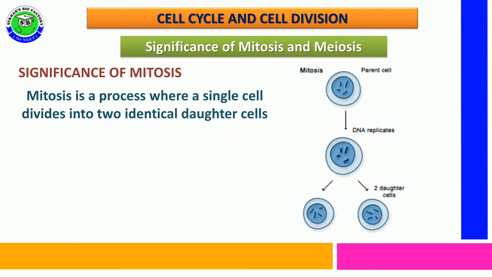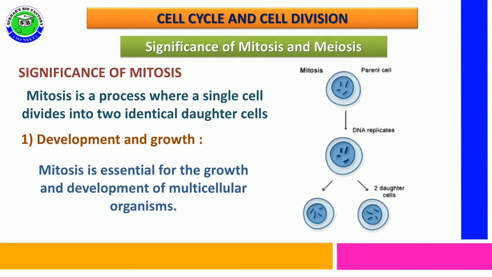Mitosis is a type of cell division. In this, a single cell can divide into two identical daughter cells. This mitosis division is helpful for growth and development in multicellular organisms, because in multicellular organisms growth and development take place with the help of mitosis only.